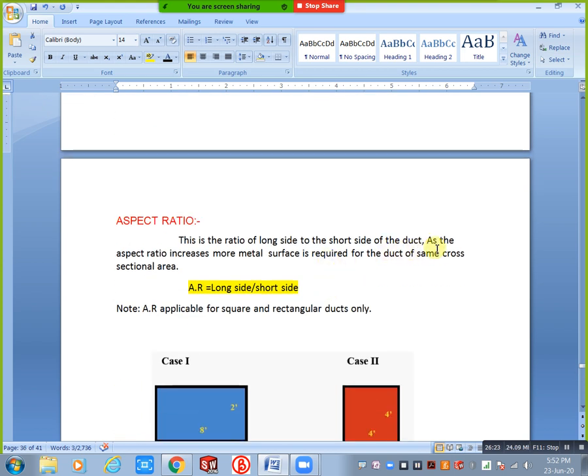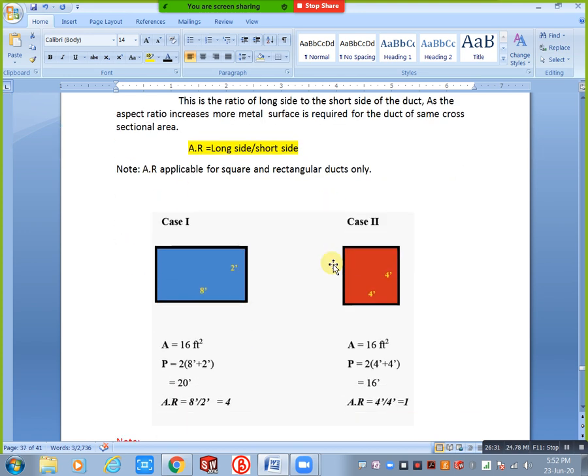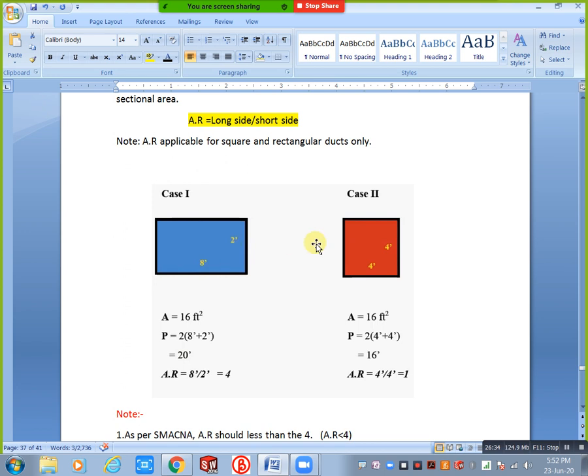For example, consider these two cases. This is case 1, this is case 2. Take this rectangle; for example, this is supply, this is the supply symbol. Consider this duct area, width 8 feet and height 2 feet. Here consider 4 feet by 4 feet, but the area is the same. 8 into 2 you will get how much? 16 square feet, and 4 into 4 you will also get 16 square feet.